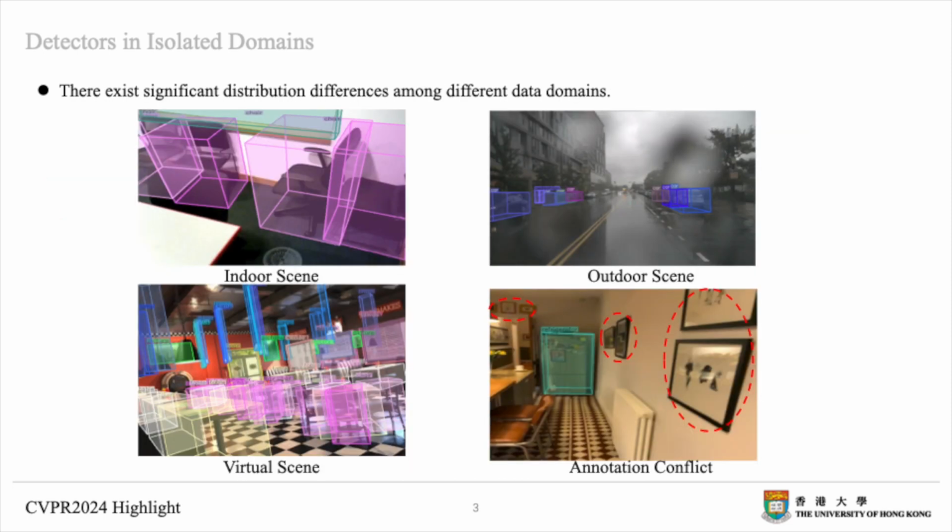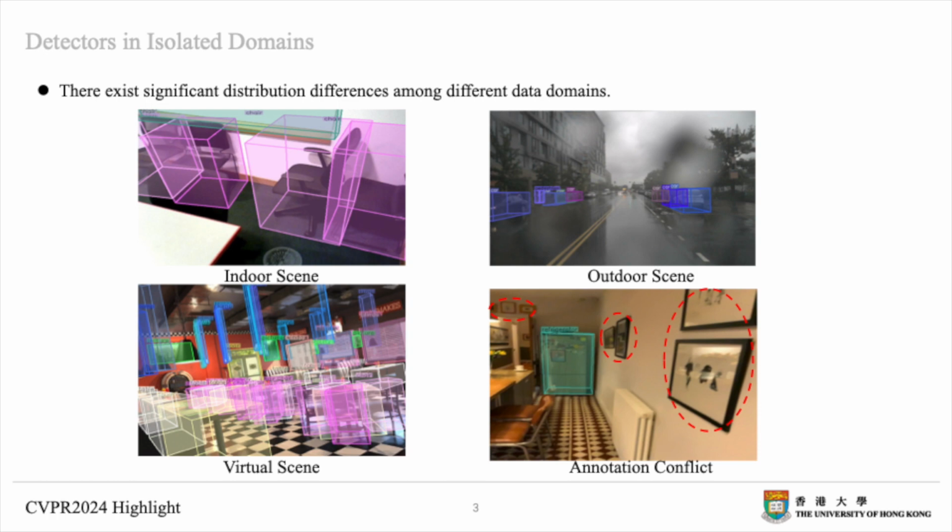in diverse scenes. The main challenge existing in developing a unified 3D object detector is how to handle the significant domain gap between various domains. For example, as shown in the figures, the objects in indoor scenes are small and close to the observation camera, while the objects in outdoor scenes are relatively larger and farther to the camera.